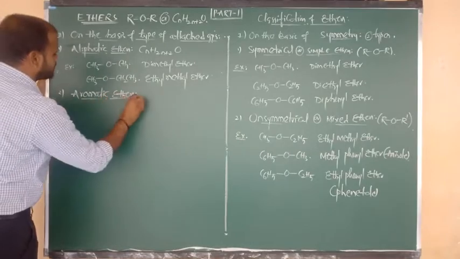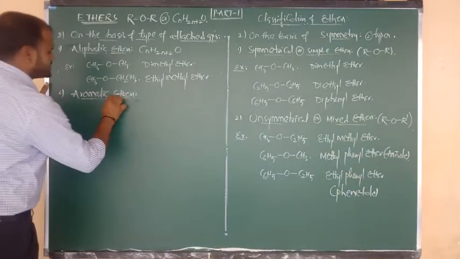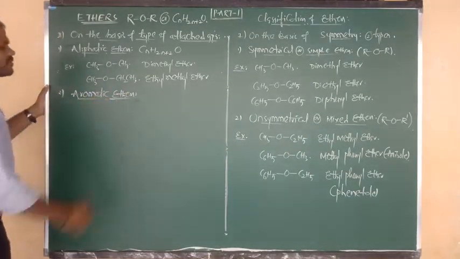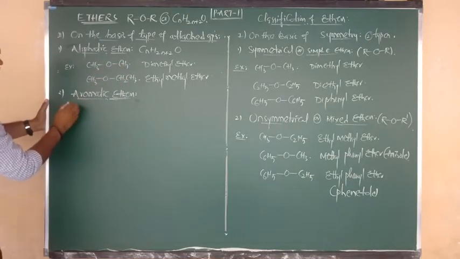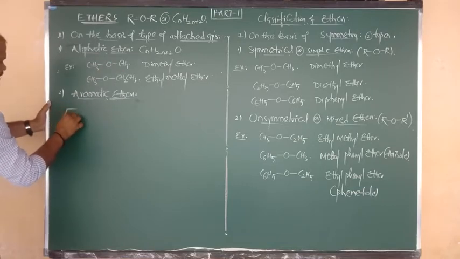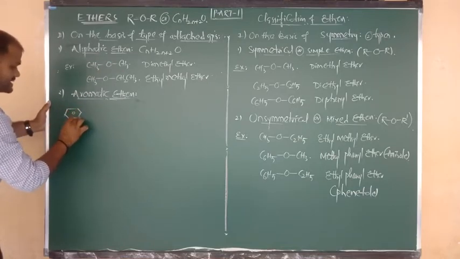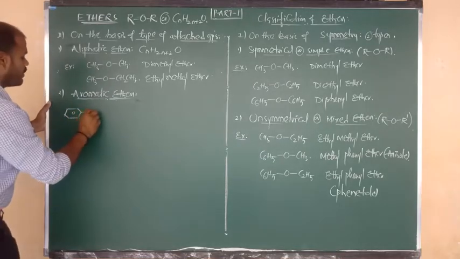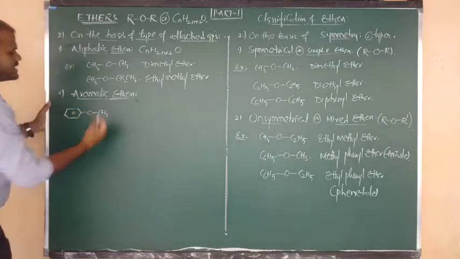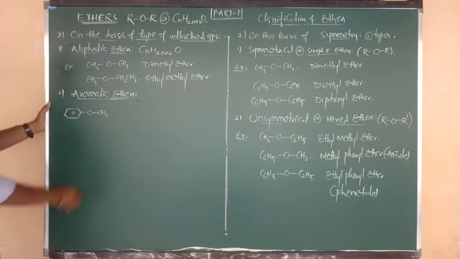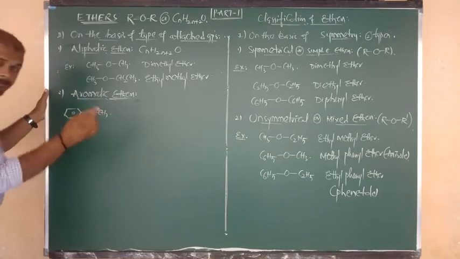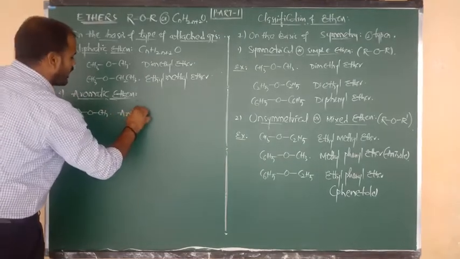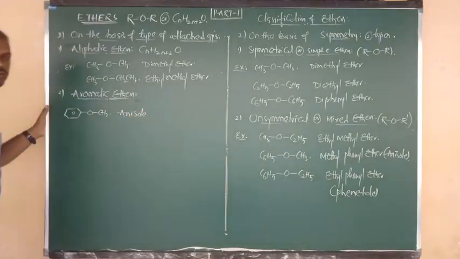Aromatic ethers. Let me explain directly with an example first. What is the formula of an aromatic ether? Here is an example: benzene, or C6H5, bonded to O, and O bonded to CH3. What is the name of this compound? I have told you this is called methoxybenzene, and also we can say anisole.